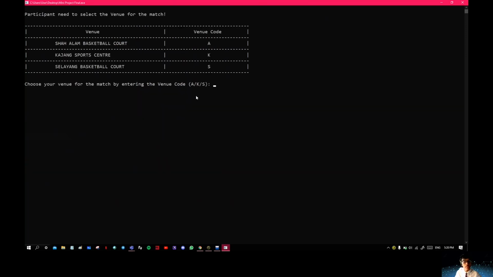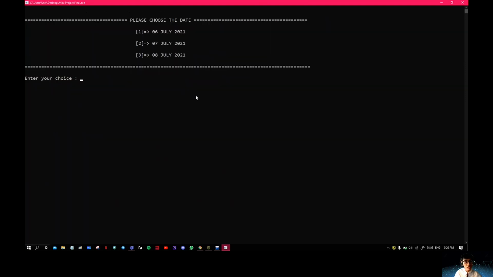This is actually the same as before. Every process in this program is basically the same for the if else selections. Here I put A for Shah Alam, and it shows like this. If I want to change the match venue, let's say yes, and it will loop again to the venue for the match. Let's say I choose Kacang, and it shows like this. So no, press any key.